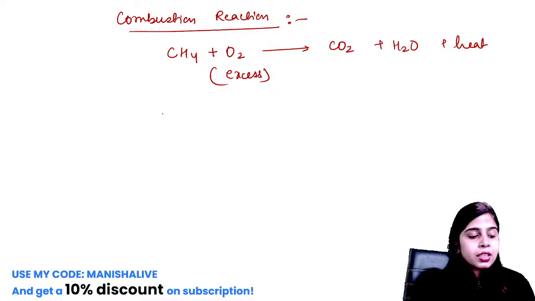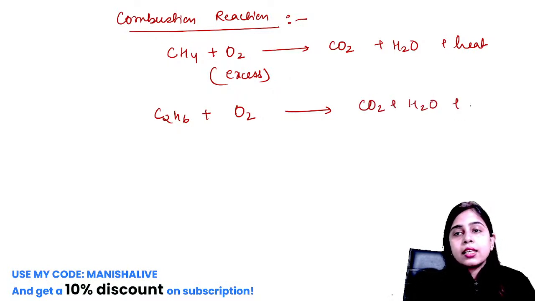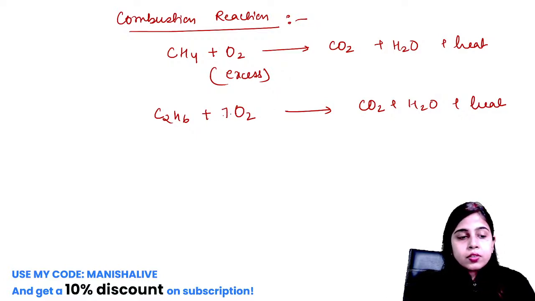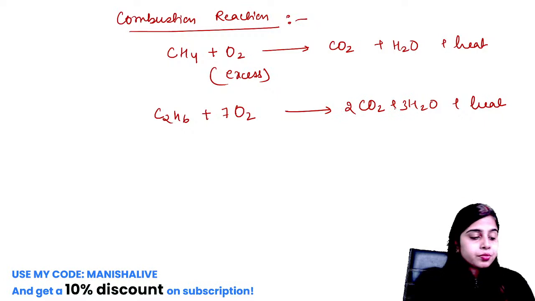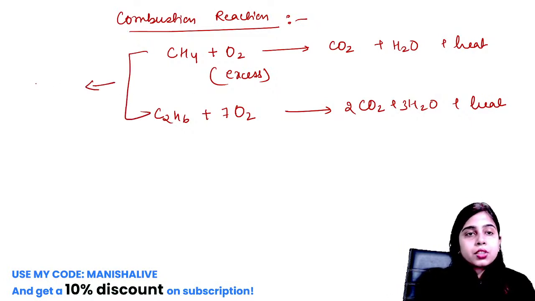Similar thing will happen if you take ethane. Ethane and oxygen will combine and again carbon dioxide, water and heat will be formed. Let's try to balance this equation: 2, 7, 4, 6. Now the flame produced during complete combustion.